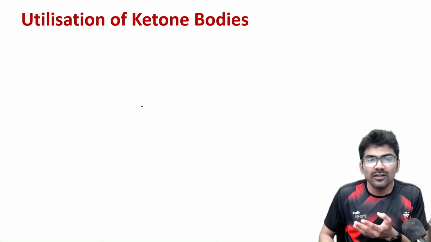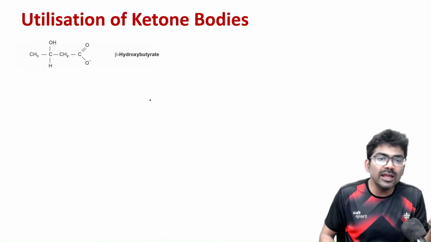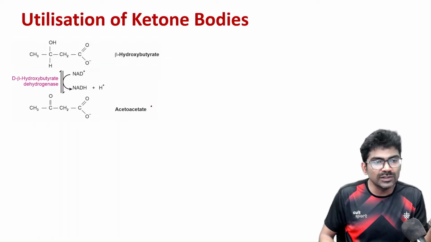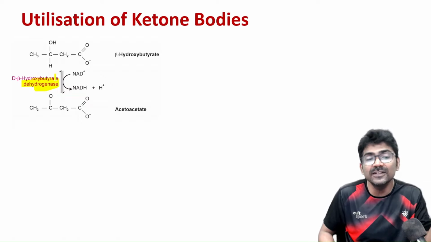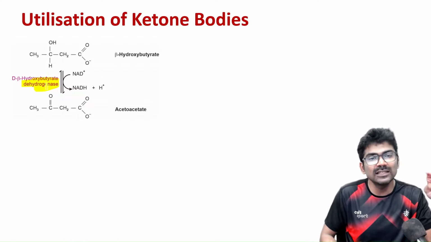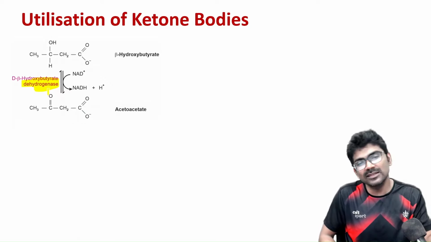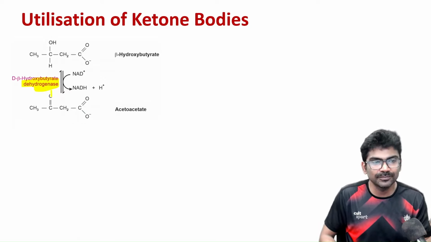So first, we have to convert beta hydroxybutyrate into acetoacetate. The name of the enzyme is the same. See, beta hydroxybutyrate dehydrogenase. Here it is the reverse reaction, right? So this enzyme is coming in the ketone body synthesis as well as utilization, right?